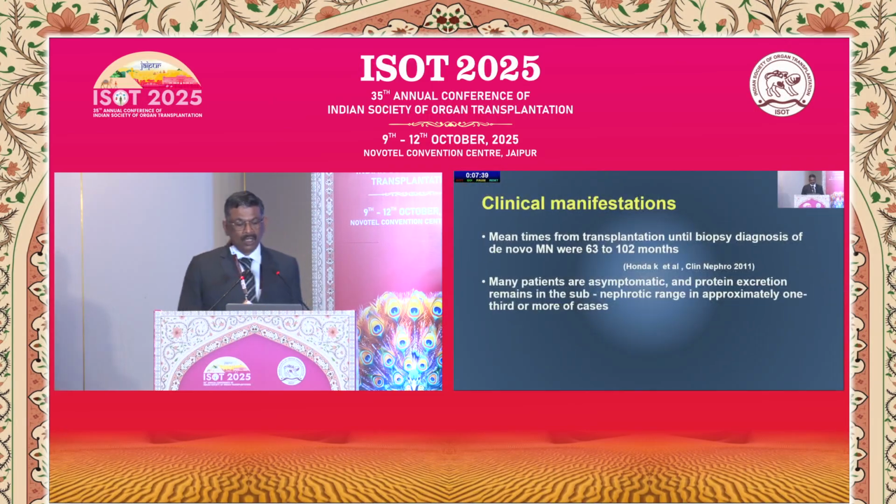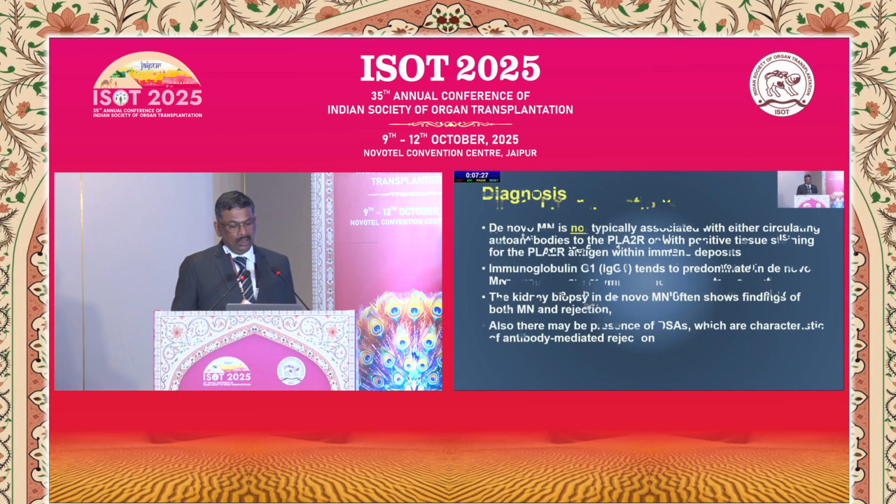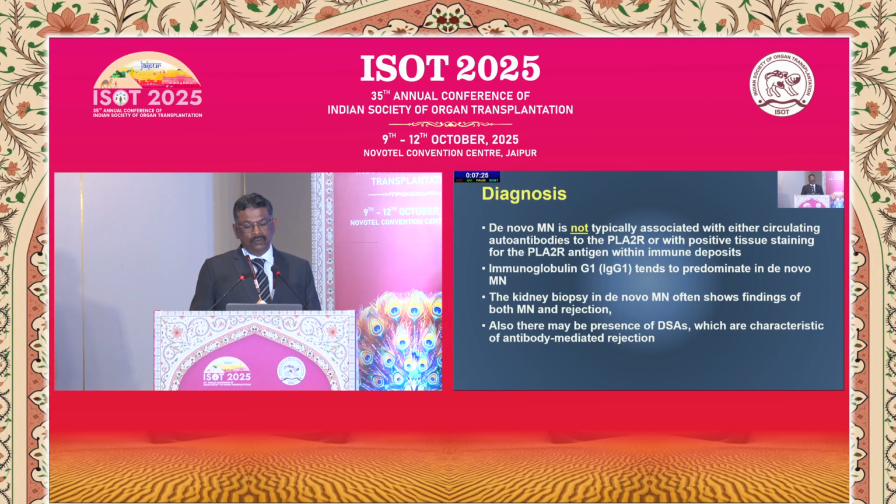How do these patients present? Usually they present between 63 to 102 months, usually are asymptomatic, but in 33% of the cases, they have subnephrotic range proteinuria. Diagnosis of de novo is not typically associated with anti-PLAR, as I previously told. Neither is there a positive tissue staining of the PLAR antigen with the immune deposit. IgG1 is the predominant immunoglobulin which is present in de novo membranous nephropathy.